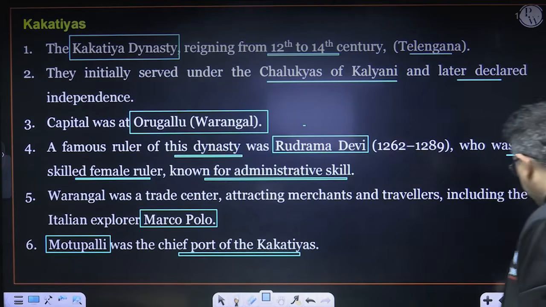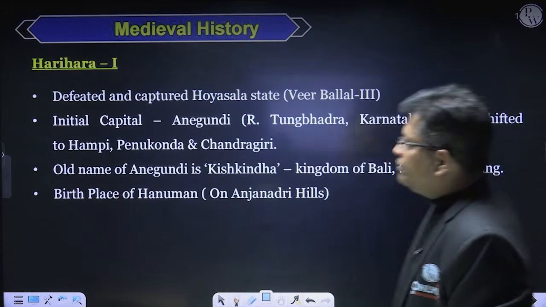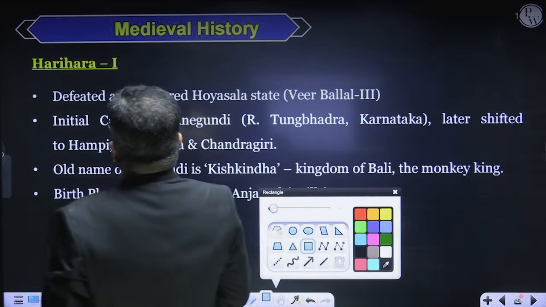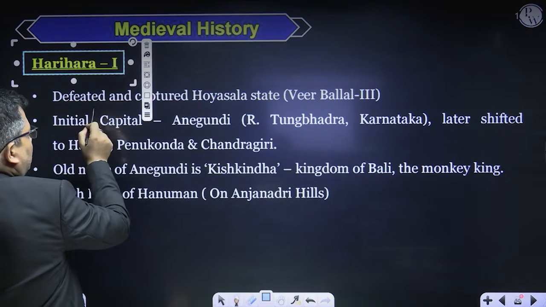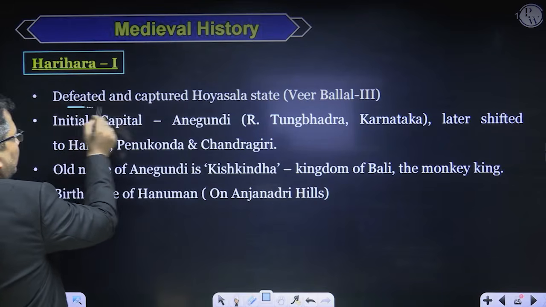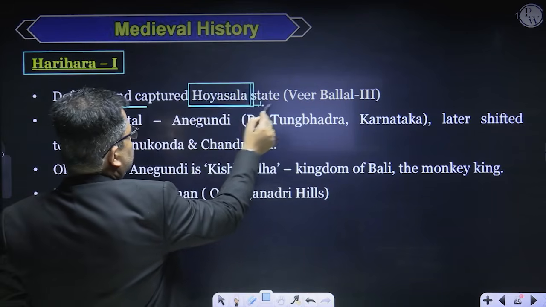Now, again, back to the Vijayanagar Empire, right? During the time of Harihara first, who was the first ruler of the Vijayanagar Empire, he defeated and captured the Hoysala state.